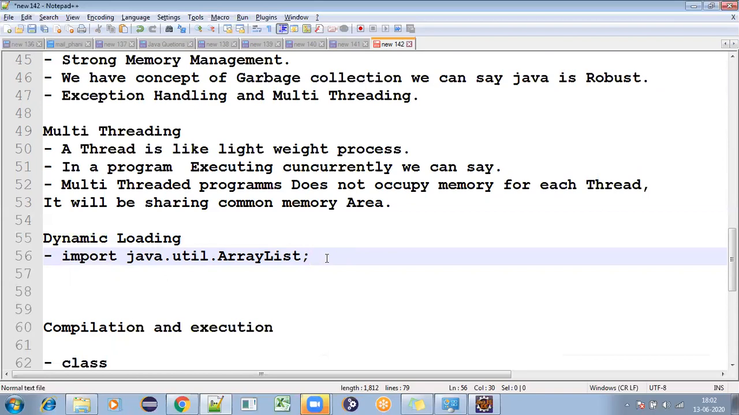So this is the concept of dynamic loading we can say.